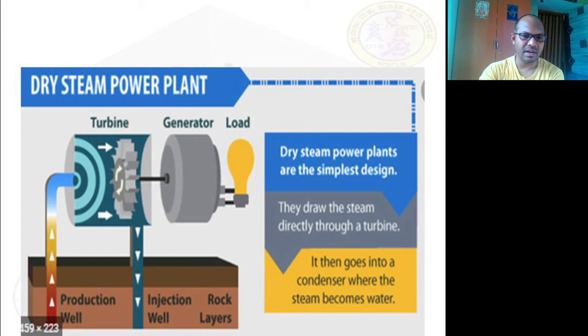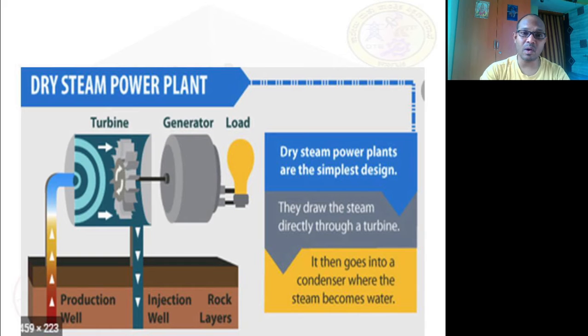From the production well, the steam will be coming out and will be directly used in the turbine. Actually, there will be one separator. This is just a skeleton sketch. There will be one separator where the steam will be separated, and this steam will be made to rotate the turbine blades. Thus, the mechanical energy will be utilized.